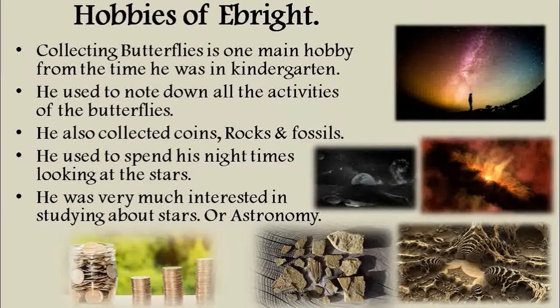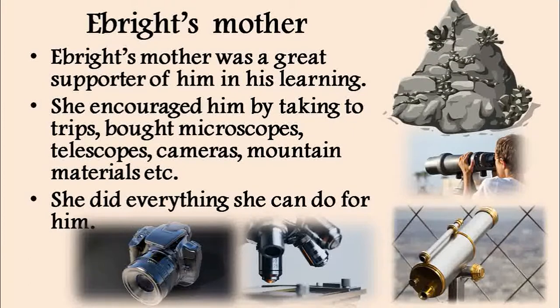As a result, Ebright's mother, as he was all alone without the company of friends, was a great friend and supporter for him. She did whatever she could to make him happy. Connecting to his hobbies, she started providing things like a microscope, telescope, cameras, and mountain materials. She did everything to encourage him to prosper in his hobbies and to get out of his lonely life. She was a great supporter in his learning too, and he considered his mother a friend.